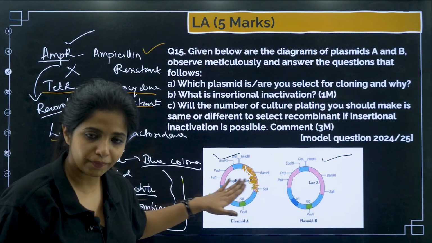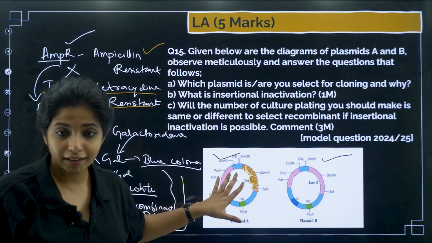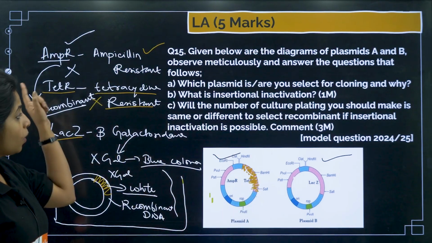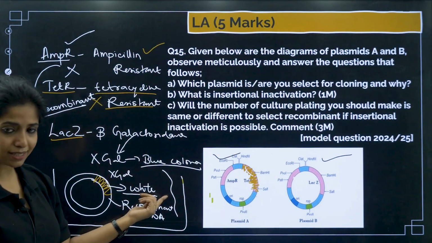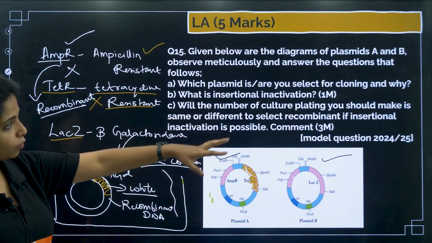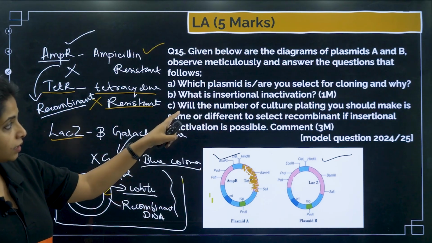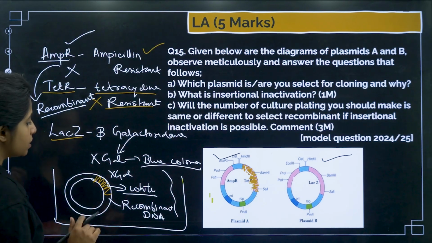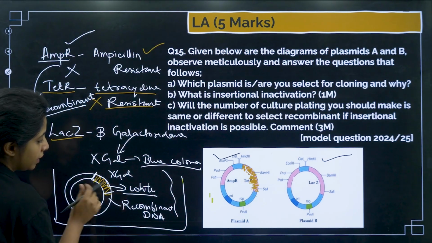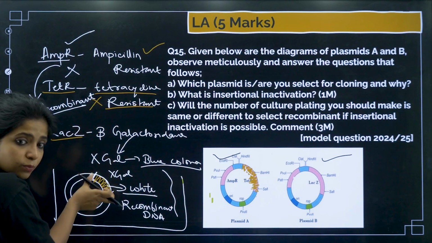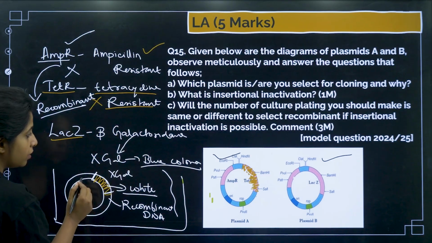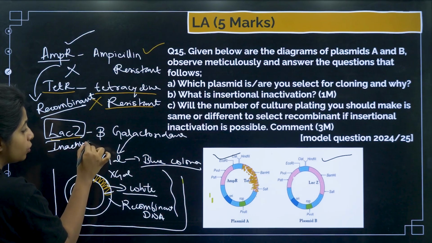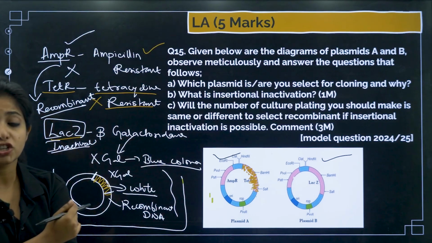Suppose it is showing both resistances, that means it is not recombinant. That means the DNA has not come in over here. You get it? So I can use both of them, but this is more time consuming, while plasmid B is less so. Okay, and there is a term, what is insertional inactivation? I think I mentioned it over here also. Insertional inactivation means when I am putting my gene of interest into the space where another gene was, hence this particular gene which was usually there got inactivated. Now it is not able to produce beta galactosidase. This is known as insertional inactivation.